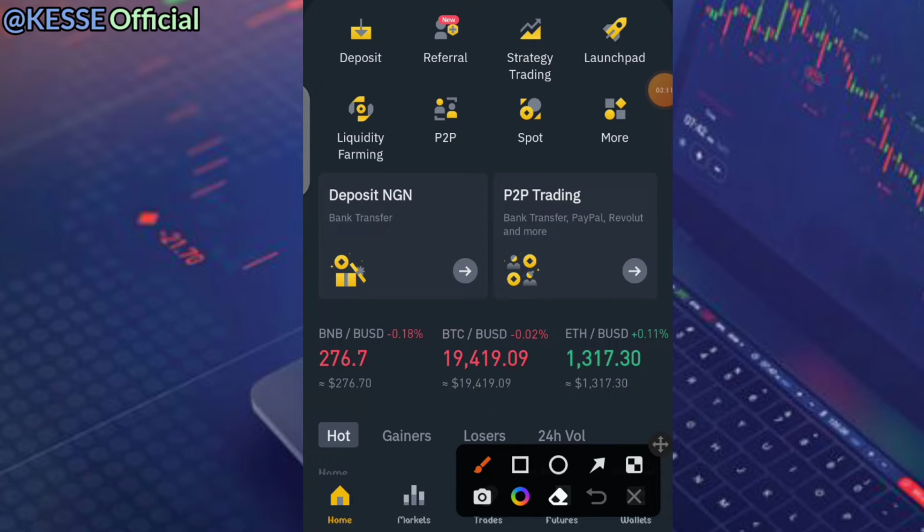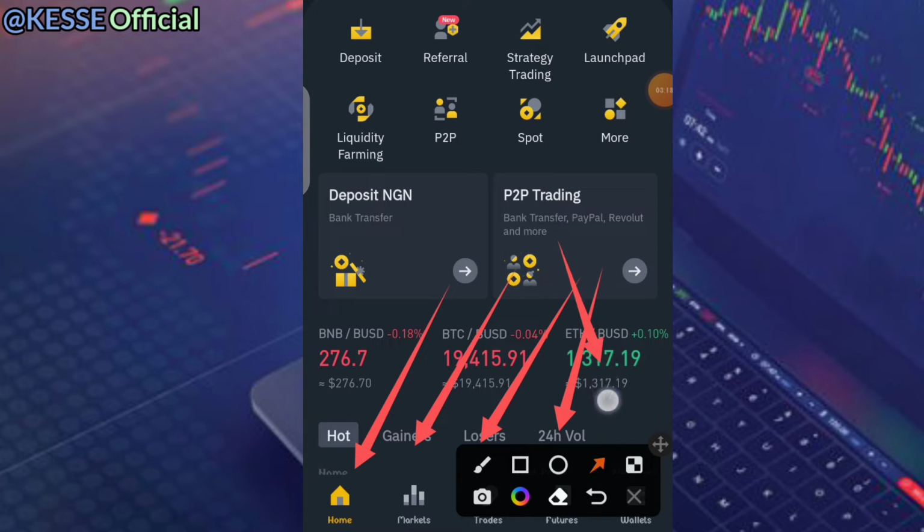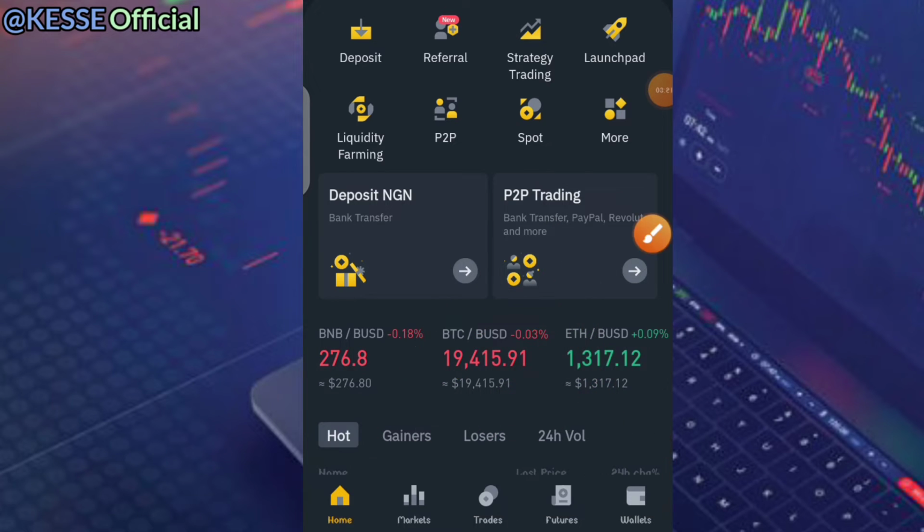This is how it will appear. So once it has appeared, you'll be able to see down below here the home page. You see the market, you see the trade, you also see the futures and the wallet. I will explain how all of this is.